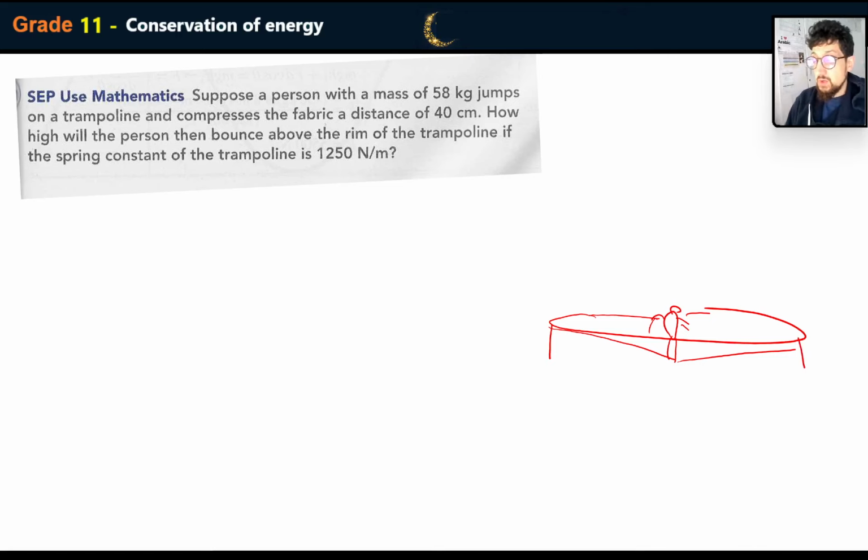So what do we know? We know that in this case, all the energy is stored as elastic potential energy. And elastic potential energy is going to be converted to kinetic energy, and is going to be converted to gravitational potential energy. They want the height that the person is going to bounce above the trampoline. So they want the final height, which is, I don't know, maybe somewhere around there. So that person is going to bounce above the trampoline, and they want to know how high they're going to bounce.